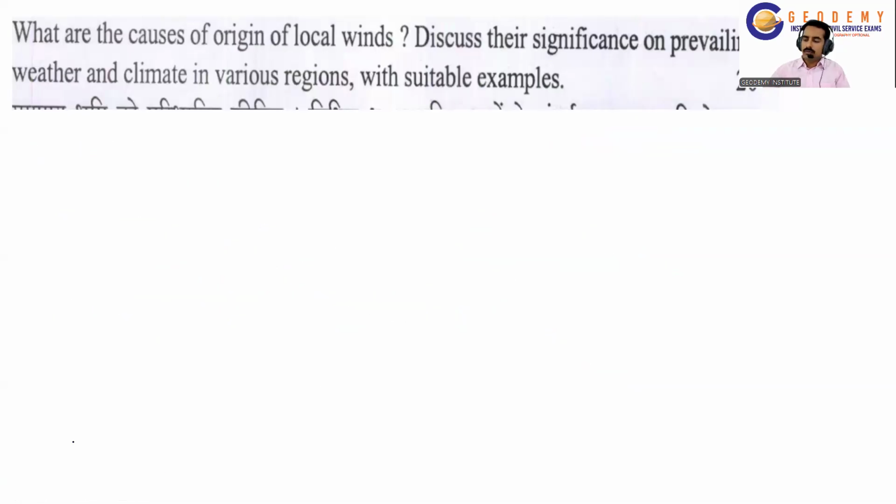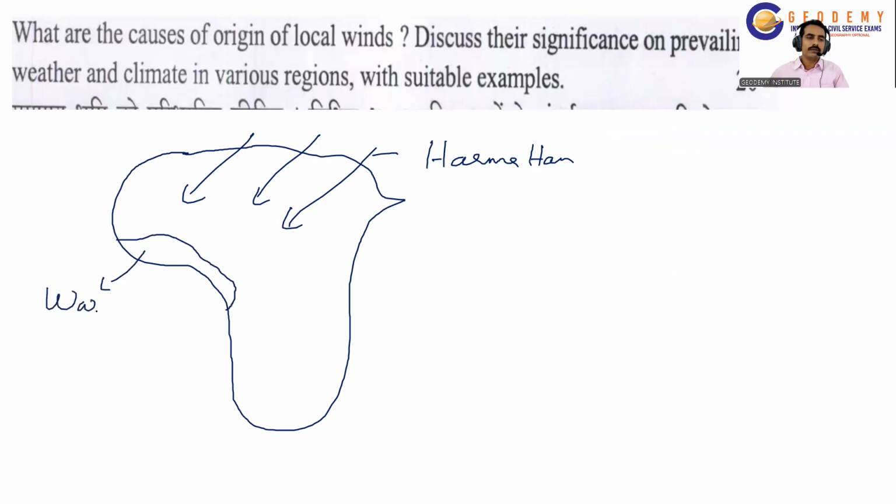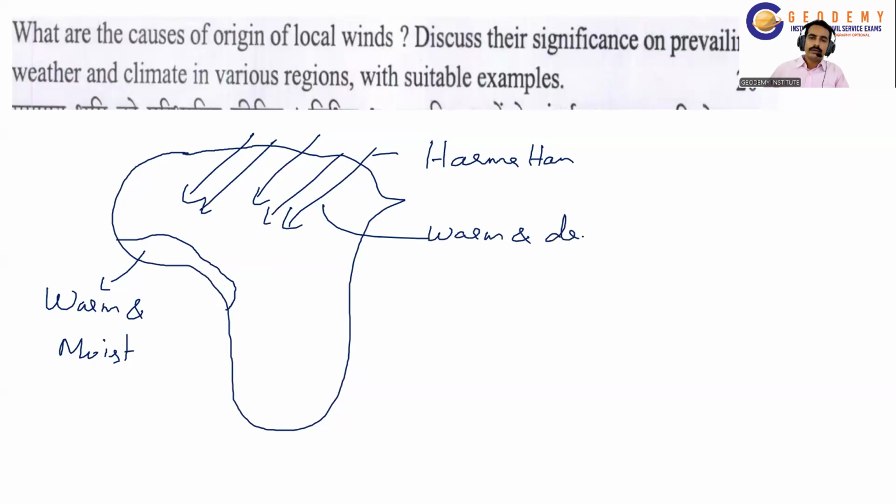The other example is Harmattan. The Harmattan wind blows from the northeastern part and eastern part of Africa. So it blows in this direction here, over the Sahara Desert here. We know the western part of Africa has high humidity, and it is warm and moist anytime. So the warm and moist condition is unhealthy for human beings, and it is injurious for health. The Harmattan wind blowing from the desert is warm and dry.